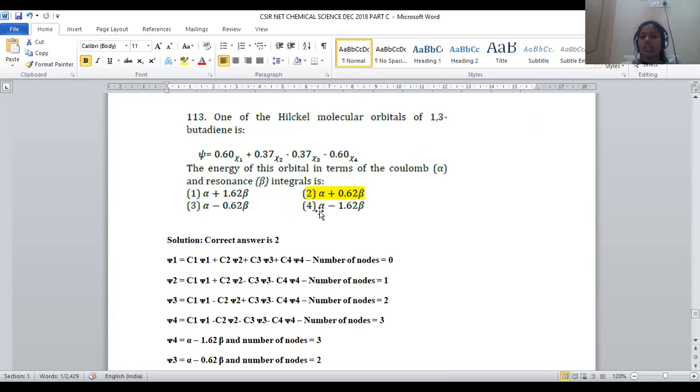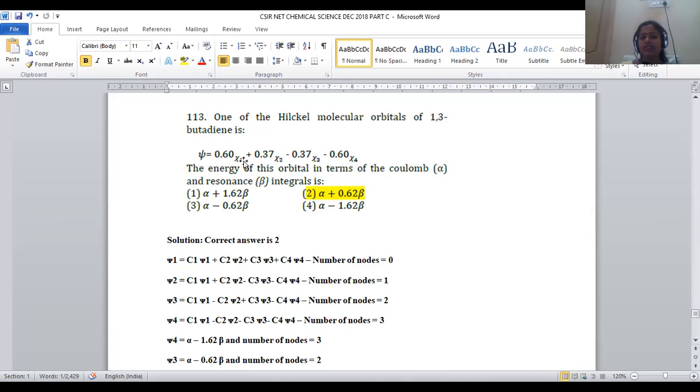It is also part of molecular orbital theory. One of the Hückel molecular orbitals of 1,3 butadiene is given as psi equals 0.60 chi1 plus 0.37 chi2 minus 0.37 chi3 minus 0.60 chi4. So this is the wave function, this is the energy level of 1,3 butadiene provided to us.